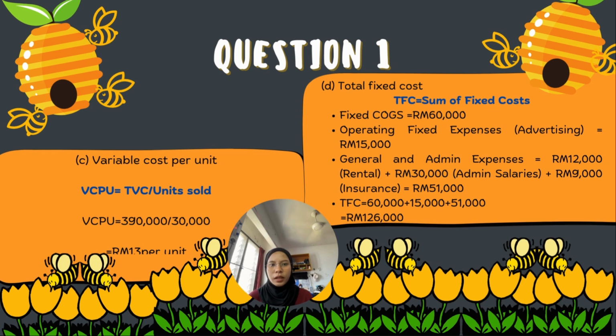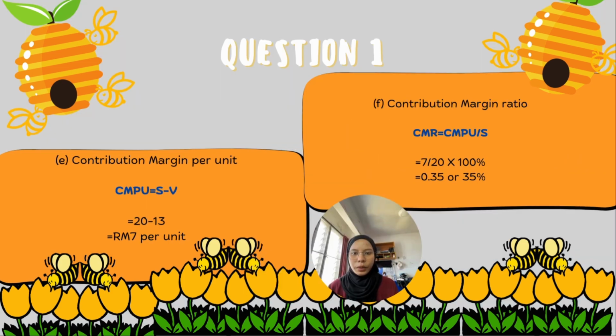And for D, total fixed cost, the formula is the sum of fixed costs. Fixed cost of COGS, which is cost of goods sold, is RM6,000. For operating fixed expenses, advertising is RM15,000, and general and admin expenses are RM12,000 for rental, plus 30,000 for admin salaries, plus 9,000 for insurance, and we got RM51,000. For total fixed cost we add all the answers and we got RM126,000.